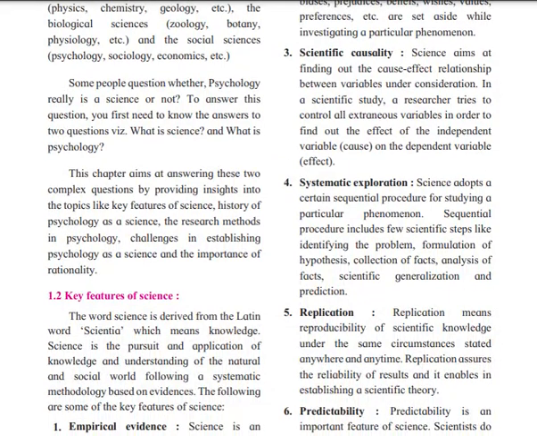Systematic exploration: science adopts a certain sequential procedure for studying a particular phenomenon. This sequential procedure includes a few scientific steps: identifying the problem, formulating a hypothesis, collection of facts, analysis of facts, scientific generalization, and prediction.